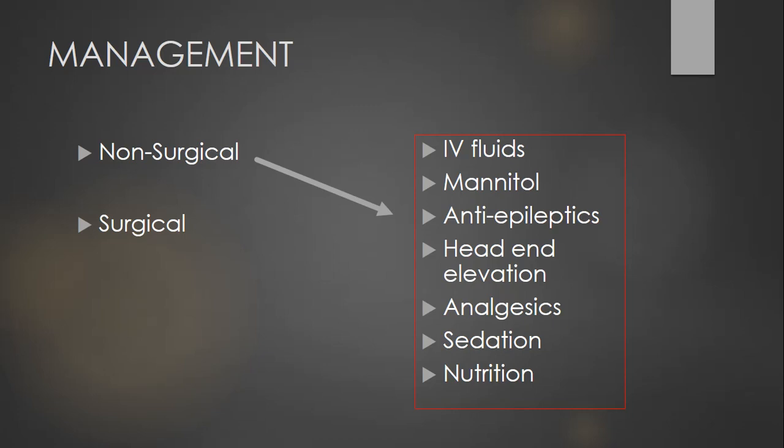When needed, if the GCS is low or there are problems with breathing, we can go for endotracheal intubation and ventilation support. Surgical treatment is usually given in cases where there is a large hematoma, or the hematoma is causing a midline shift and we suspect it is causing the patient's low GCS.